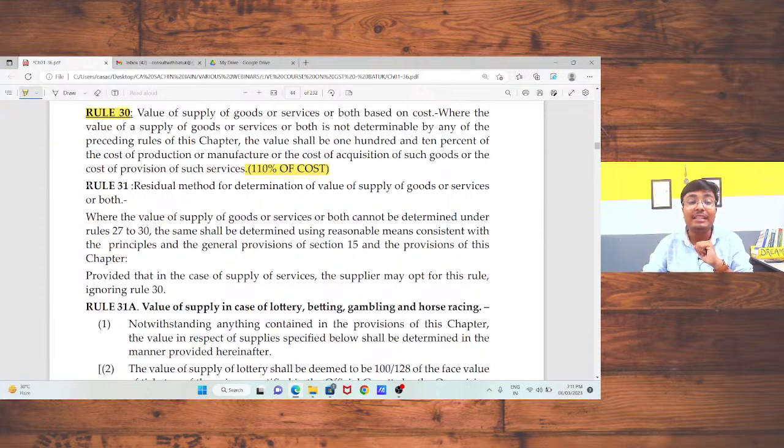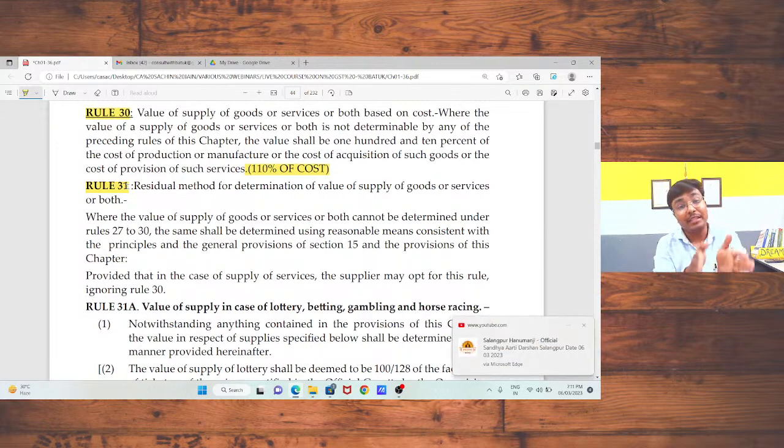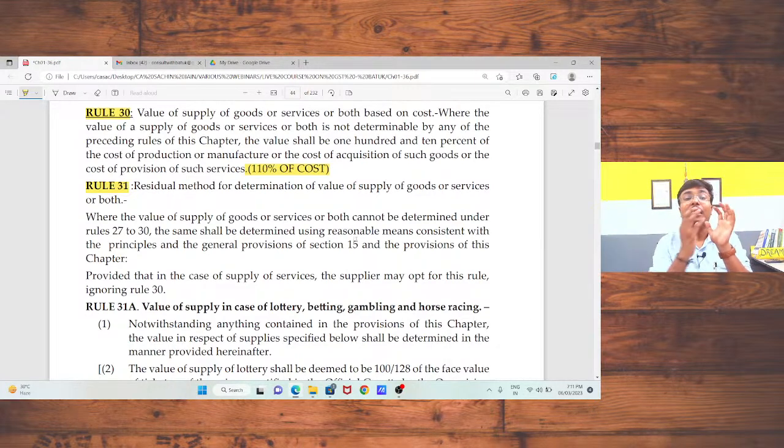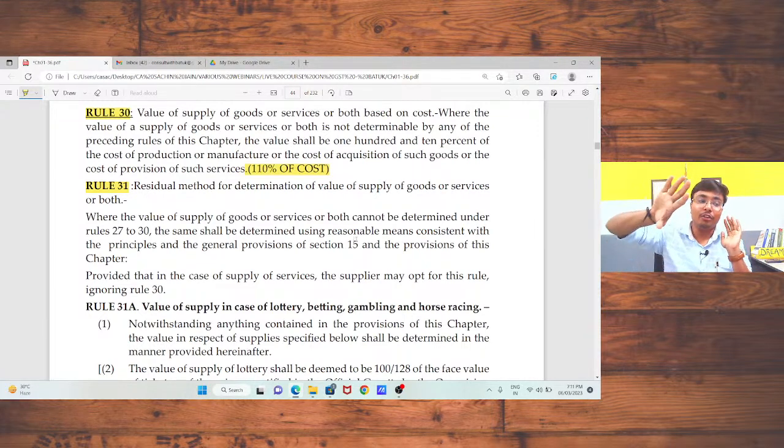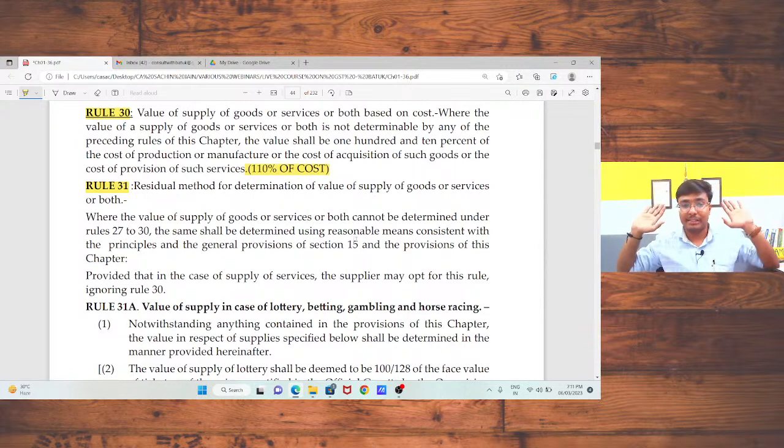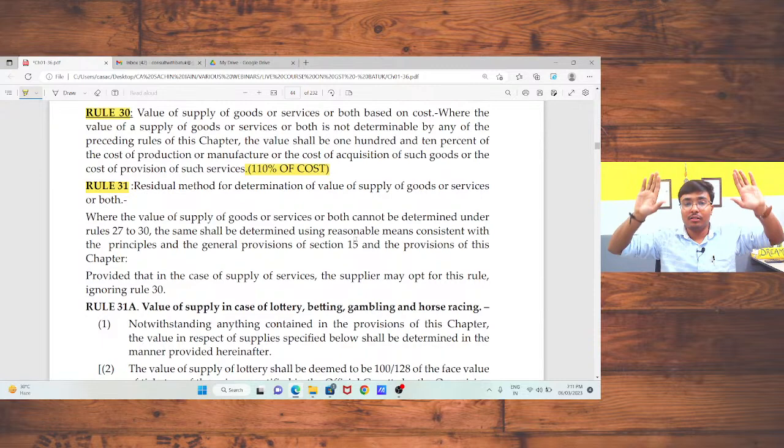Now, rule number 31, residual method. If you are not able to decide the value from 27, 28, 29, 30, in that case, you need to follow the general principles. As per general principles, you need to decide the value of supply. Sir, what do you mean by these general principles? So, general principles are the principles which are different from case to case. This depends on your case. So rule 31 normally talks about the general principles. So we have discussed all the rules 27, 28, 29, 30, 31.